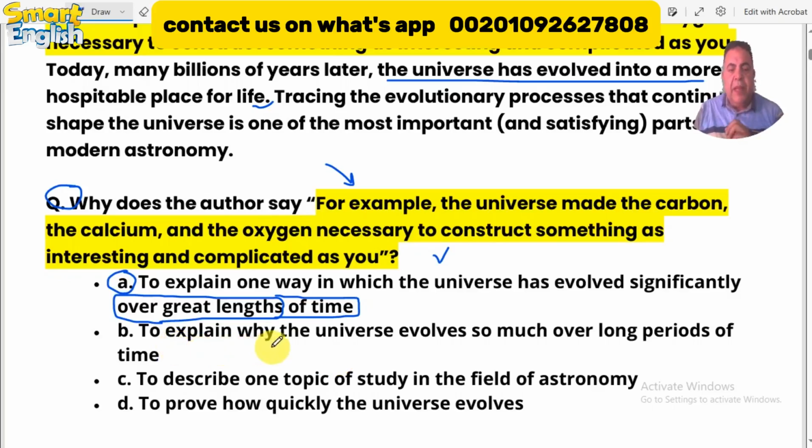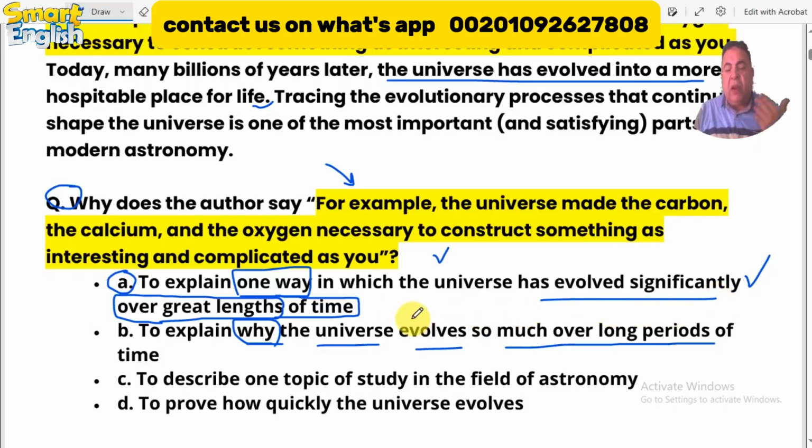Choice B: to explain why the universe evolves so much over long periods of time. He is not asking you why here. This rhetorical purpose question asks you why the author mentioned this. What is his intention in putting this sentence into the paragraph? So the first one is the correct answer because he is giving you the way, the approach, in which the universe has evolved significantly over a long period of time. But here it says why. We are not asking about a detailed question, so it is not the correct answer.